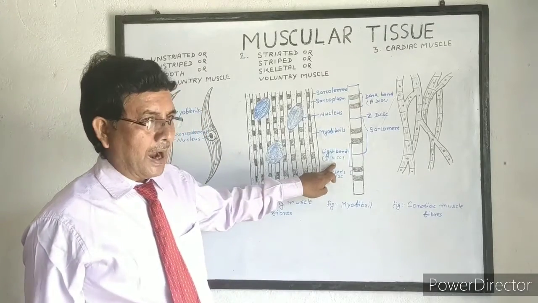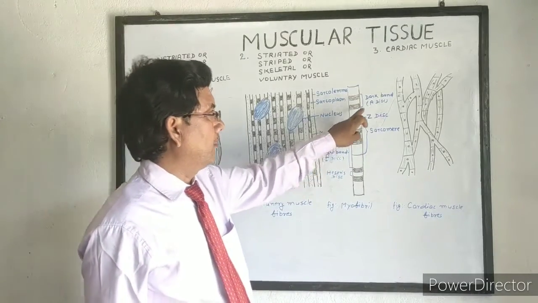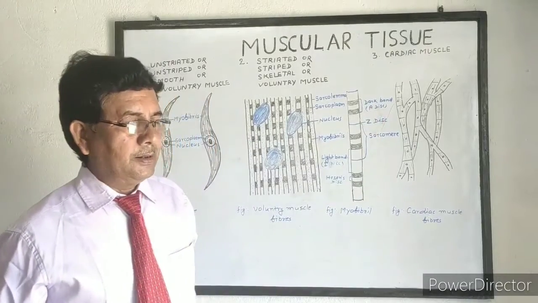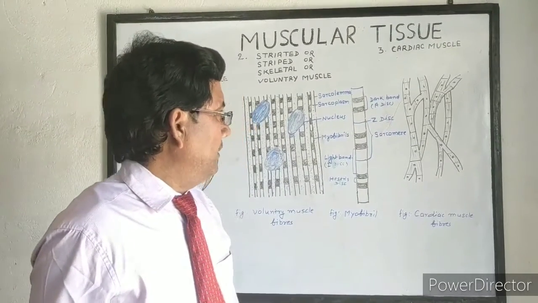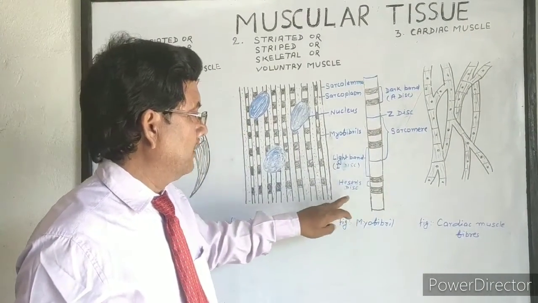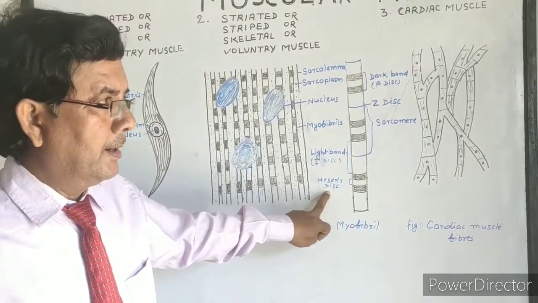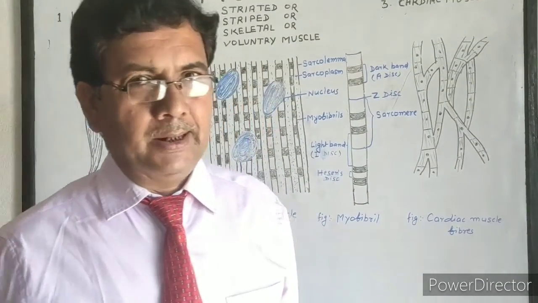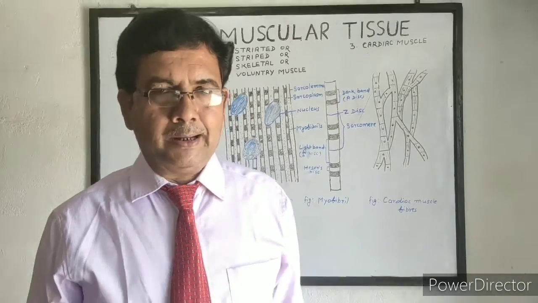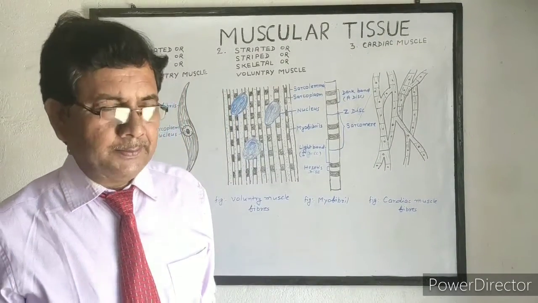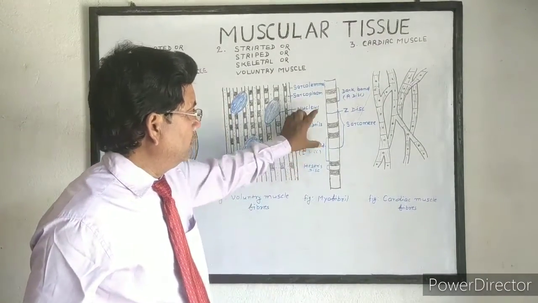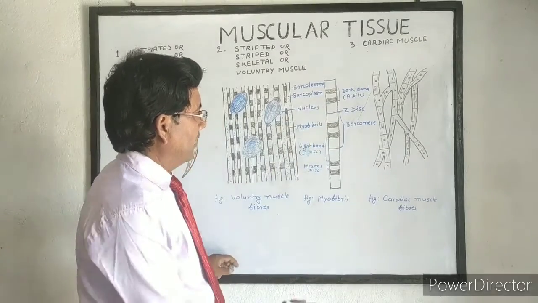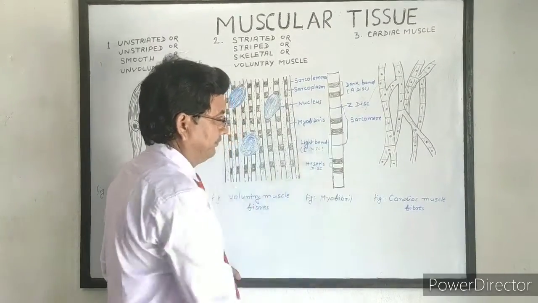Each myofibril has alternately arranged light bands and dark bands. Light bands are called I disc and dark bands are called A disc. Each dark band is divided into two parts by the H disc, and each light band is divided into two parts by a Z disc. The space between two Z discs is called sarcomere.